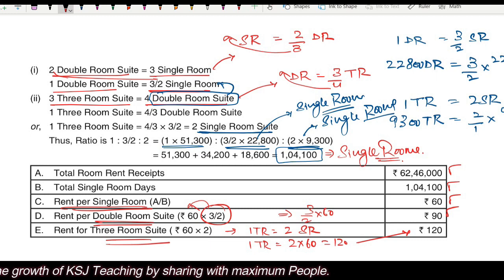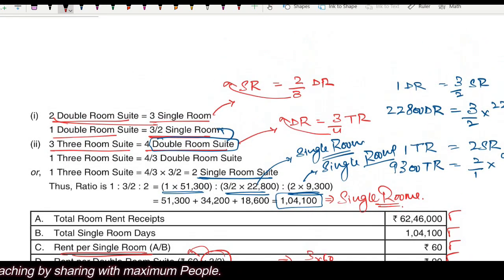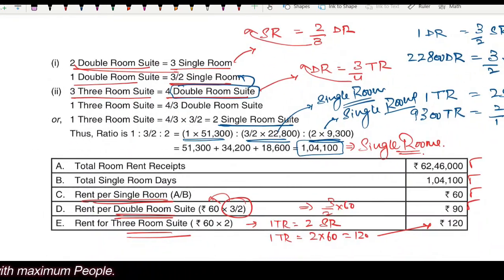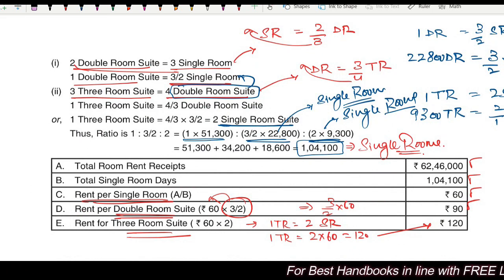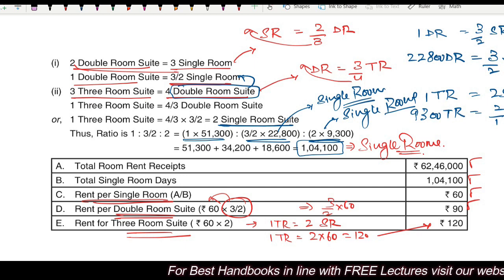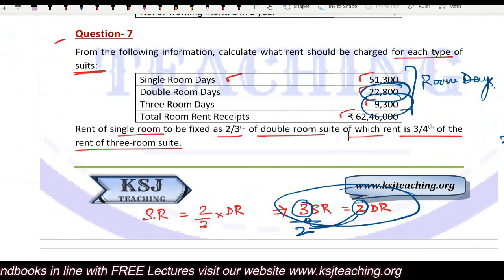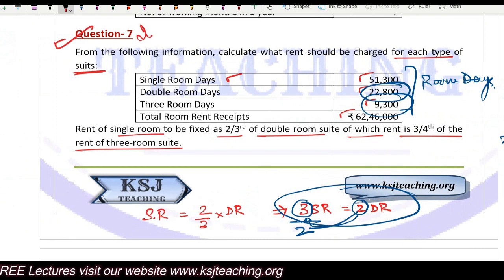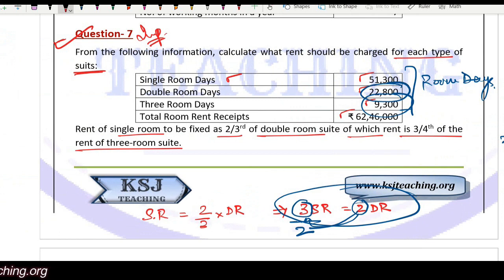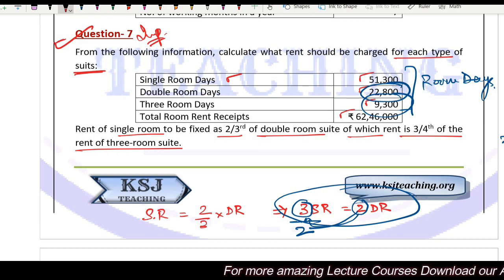Total room rent receipts are given. So the main purpose in this question is to convert all the rooms into a single room and then calculate the rent for one room. The other rooms will be calculated on the basis of the equation. These kinds of questions can be asked in the examination. These are important, and I have done similar questions in the ICAI SM series also. There is a similar question in the ICAI module also. I hope it is clear.